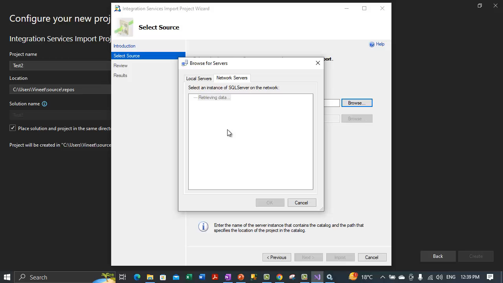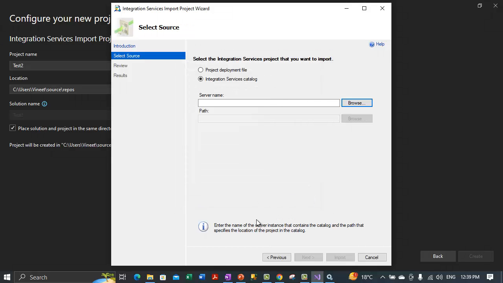And after we get the information on network servers, we can select one of them and click OK. So it is not showing us any local servers or network servers. Let's see if we have a database for SSIS so far.